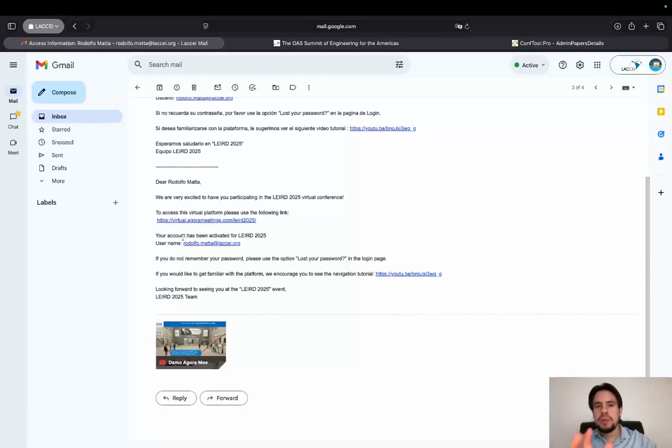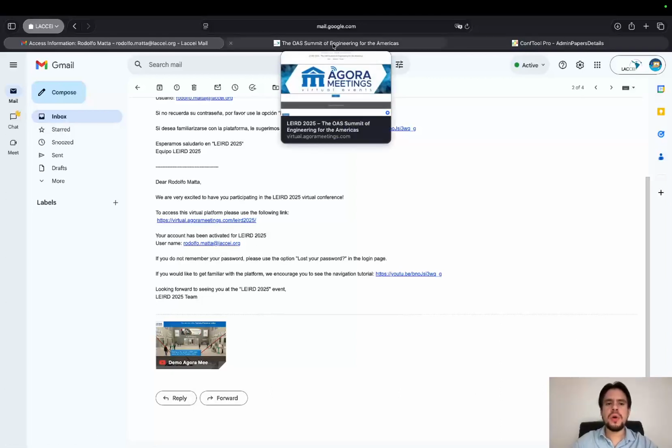It might look a little bit different if you have already participated on Agora Meetings or if it's your first time using the platform. If it's your first time, you'll see a temporary password under here, and that's the one you'll use to log into the system for the first time. You can also update your password within the system, but in this case, I have already used the platform in the past, so I only have a username here. Okay, so I will use that.